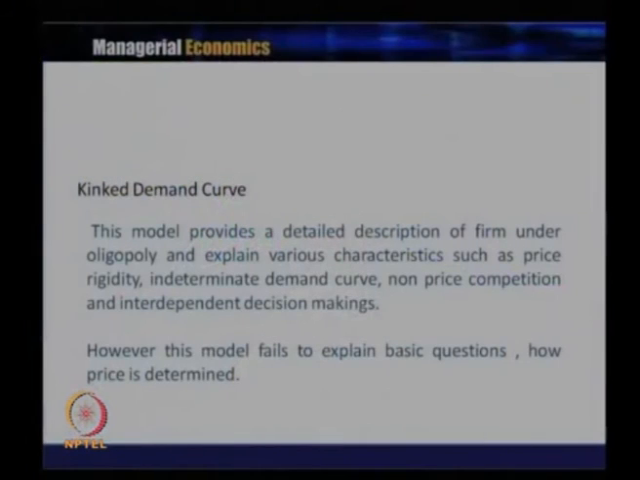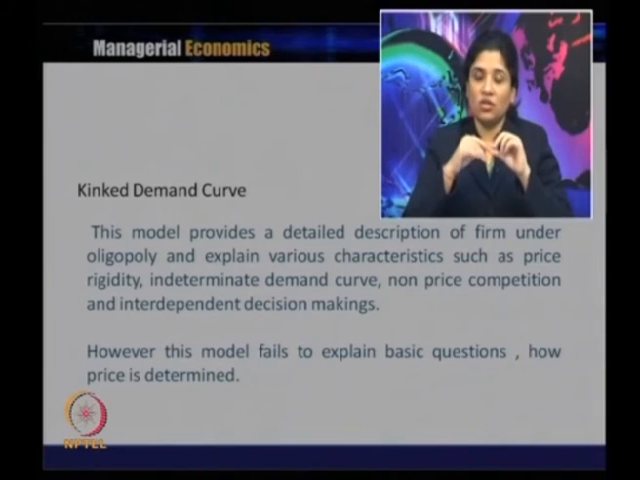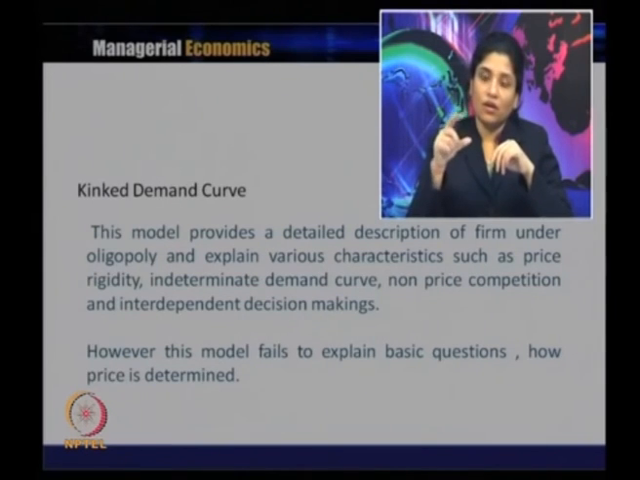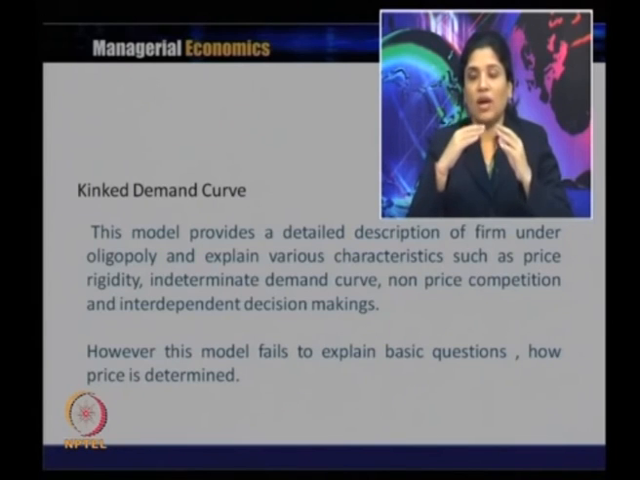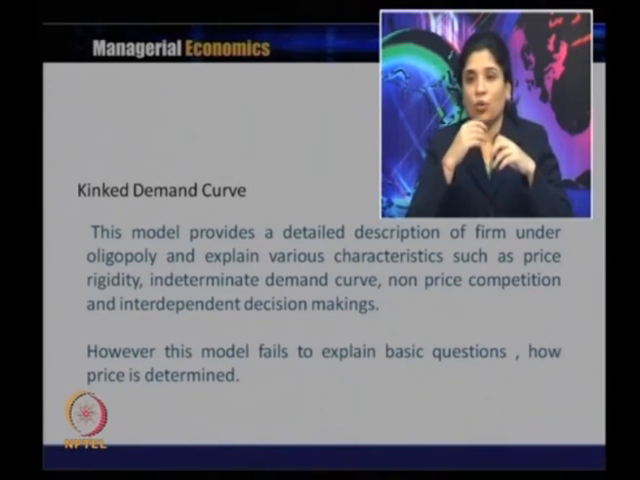So, the kinked demand model generally provides a detailed description of a firm under oligopoly, and it explains various characteristics such as price rigidity, why there is an indeterminate demand curve, non-price competition and independent decision making. But this model fails to explain a basic question, how price is determined, because it's really fuzzy when the price is decided in the gap in the vertical segment between marginal revenue 1 and marginal revenue 2, and that is why this model is criticized on the ground that it fails to explain the basic question of any model,